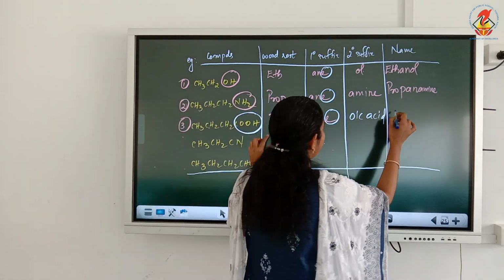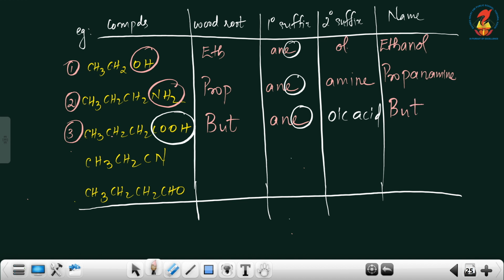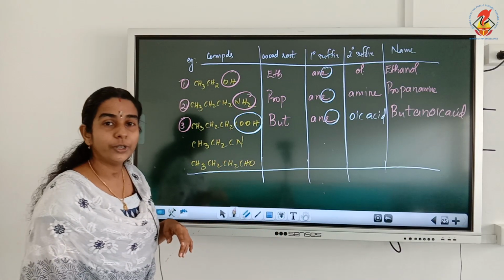The name of the compound will be but. First write the word root, then the primary suffix, remove the last E and write the secondary suffix. So the name will be butanoic acid.